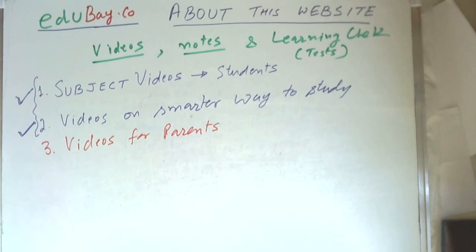The smarter way to study videos tell the tips and techniques for improving their study method. And the videos for parents are meant for parents, for when they are confused about how to deal with their children. They help parents better appreciate the needs of their children, and also help in reducing the stress of the parents.